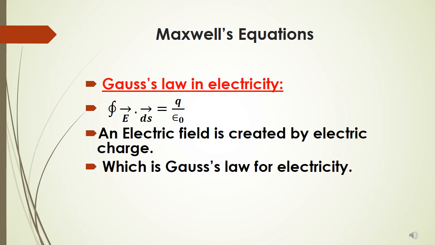Here I need not ask whether there is any charge, because an electric field cannot be created without charge. There has to be a charge.